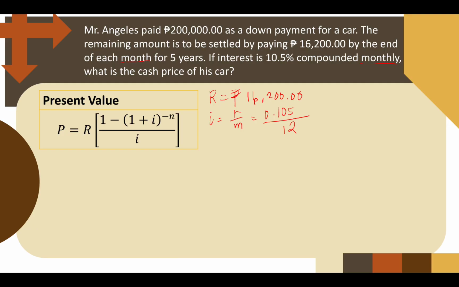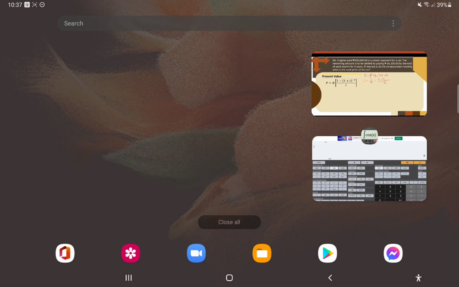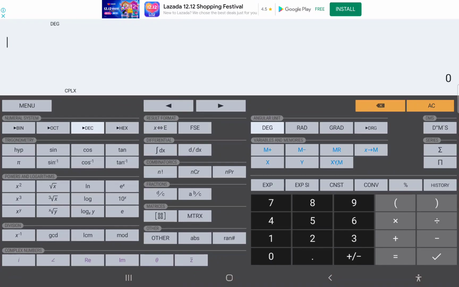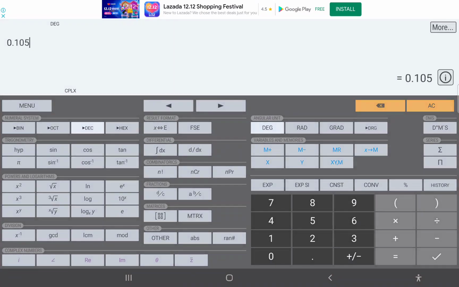What is this in decimal? 0.105 divided by 12, that's 0.00875.